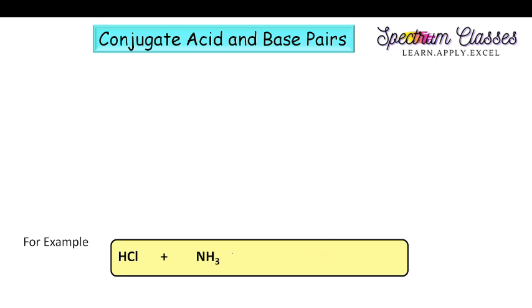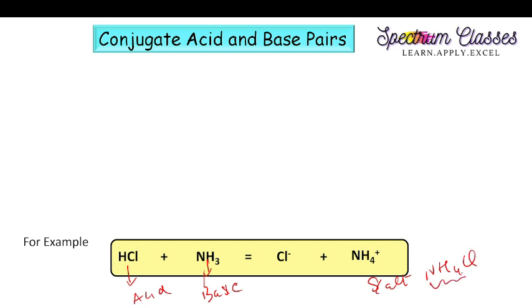So here I am giving you an example. Here is HCl plus NH3, which on reaction produces Cl- plus NH4+, right? This is an acid and this is a base. These two on reaction will produce the salt, which is NH4Cl, and rather than writing NH4Cl, I have dissociated it into its ions, NH4+ Cl-. Now the question comes, which one is related to the other?